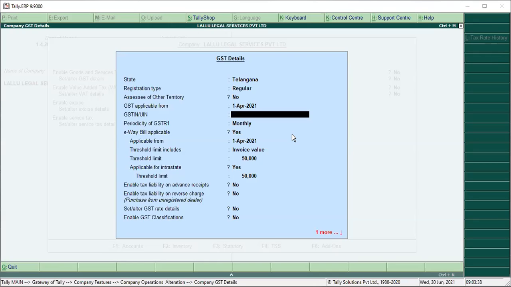That means assuming you are Lallu traders, you are buying services from Canada, ABC Limited. So I have to find out a GST number from Google, the GST number of Telangana. Where is the Telangana? It starts with 36. State code is 36.